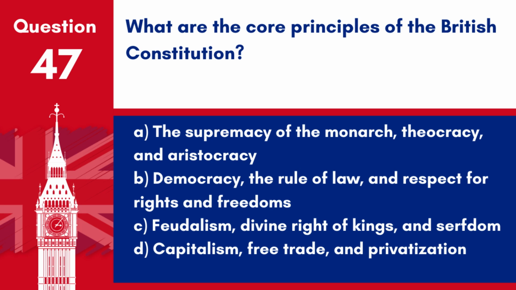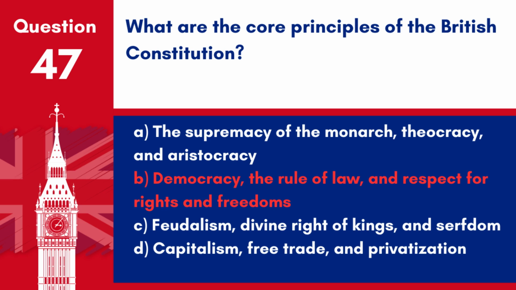Question 47. What are the core principles of the British Constitution? A. The supremacy of the monarch, theocracy and aristocracy. B. Democracy, the rule of law and respect for rights and freedoms. C. Feudalism, divine right of kings and serfdom. D. Capitalism, free trade and privatization. Answer B. Democracy, the rule of law and respect for rights and freedoms. The core principles of the British Constitution are democracy, the rule of law and respect for rights and freedoms.